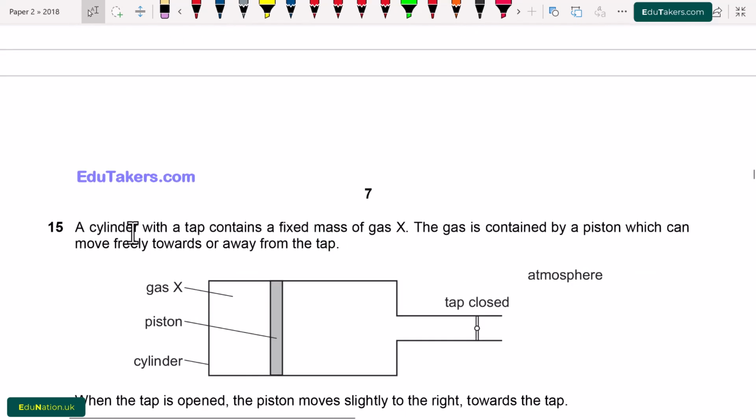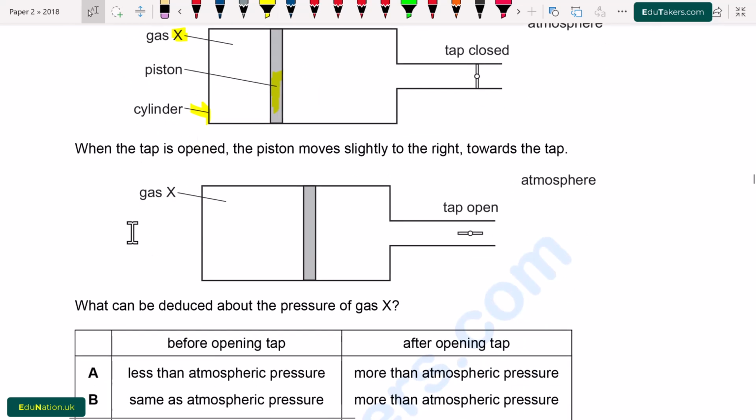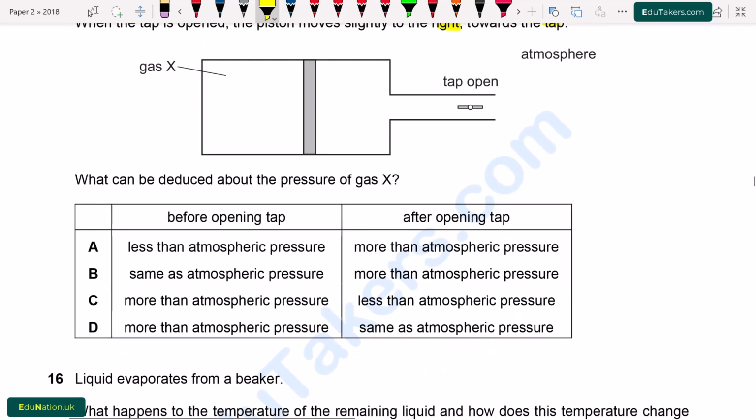Question number 15. A cylinder with a tap contains a fixed mass of gas X. The gas is contained by a piston which can move freely towards or away from the tap. Here is the gas X and this is the piston, while the outer surface is basically the cylinder. When the tap is opened, the piston moves slightly to the right towards the tap. What can be deduced about the pressure of the gas X?